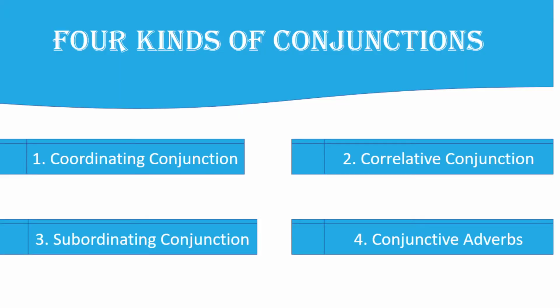So let's start first with the four kinds of conjunctions. What are the four kinds of conjunctions? The first one, we have coordinating conjunction, then correlative conjunction, subordinating conjunction, and conjunctive adverbs. In this video, I will only be talking about two kinds so that it won't be too long. Then we will have part 2 for the third and the fourth kind of conjunction. Let me start first with the coordinating conjunction.